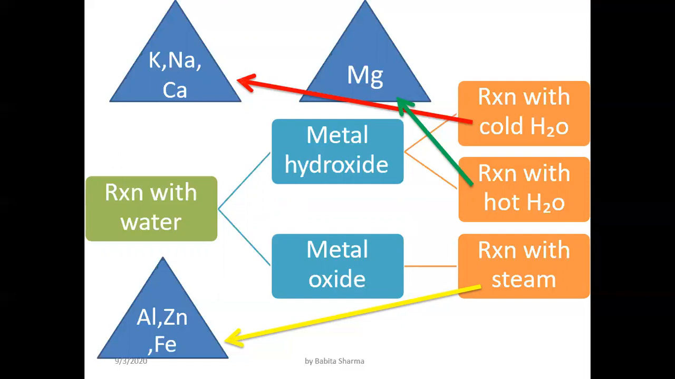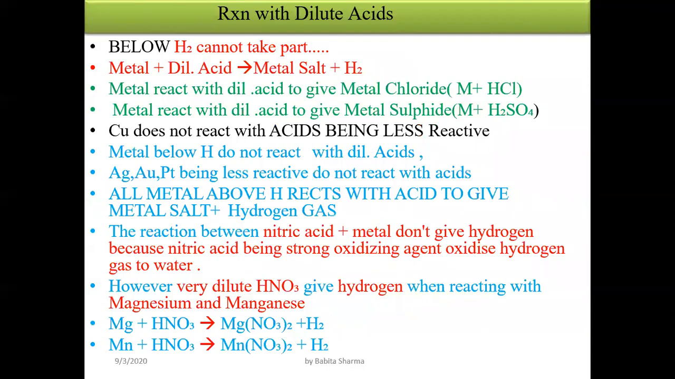And which metals react with cold water and hot water? With hot water, magnesium reacts, and with cold water, potassium, sodium, and calcium react. In the case of steam, these are aluminium, zinc, and iron. These metals react with steam and they form metal oxide. Clearly, only potassium, sodium, and calcium form metal hydroxide with cold water, and magnesium with hot water forms metal hydroxide. And when aluminium, zinc, and iron react with steam, they form metal oxide.